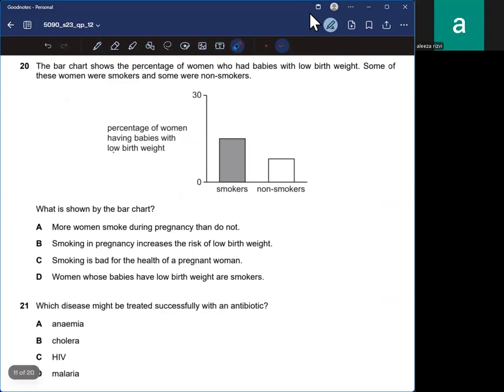So let me check the options. More women smoke during pregnancy than do not. Smoking in pregnancy increases the risk of low birth weight. This could be correct. Smoking is bad for the health of a pregnant woman. Women whose babies have low birth weight are smokers. Okay, this is right, but non-smokers also have babies with low birth weight. So I guess B would be the right answer because it sounds more relevant.